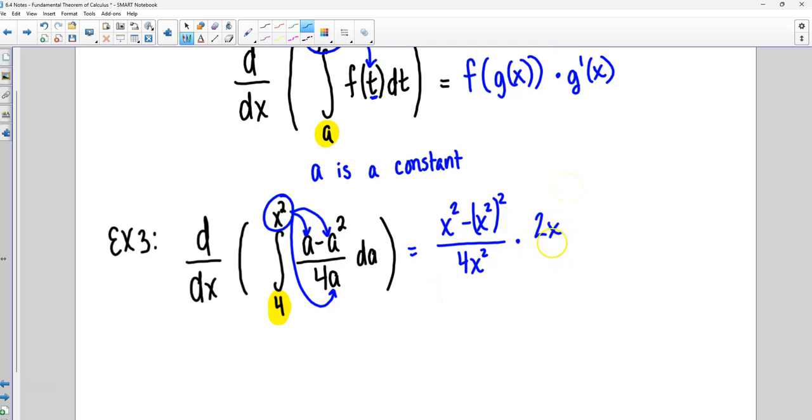So for this, you would just probably simplify here. So you're going to have x squared minus x to the fourth. I'm going to cancel this x right here with one of the x's in the bottom. I'm going to also reduce this 2 and this 4, which will just give me a 2 here in the bottom. So we got x squared minus x to the fourth over 2x. You may also see them do this where we would just have x to the first power minus x to the third over 2, because we could factor out an x and cancel it with that one in the bottom.